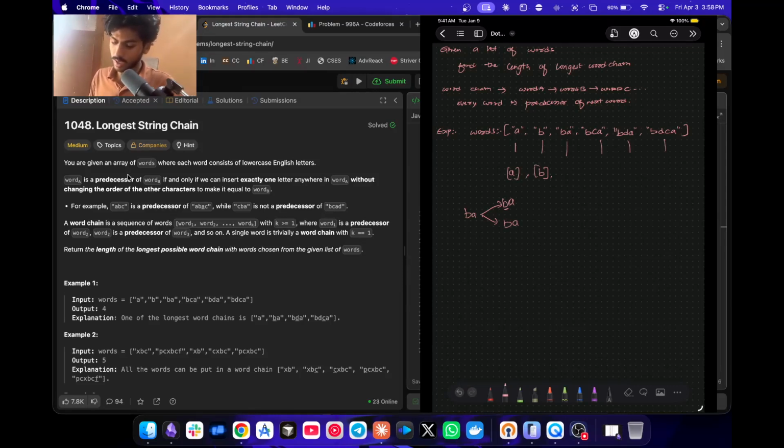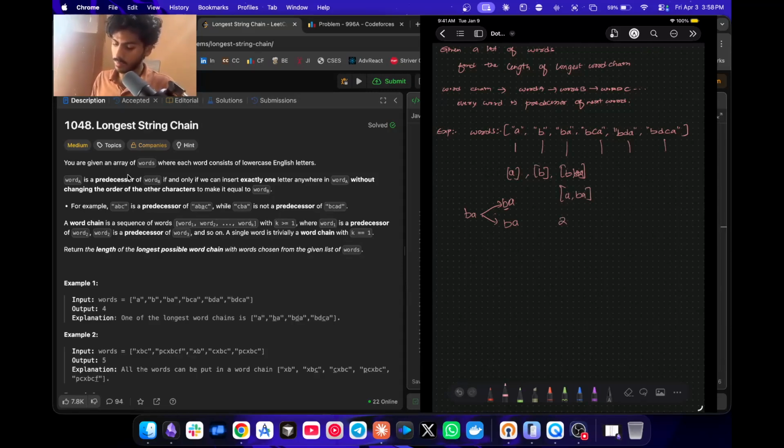So we have two predecessors here. And what is the longest chain of the predecessors? The length is 2, right? I will take B and A, and one more combination will be A and BA, right? The max length till here is 2.